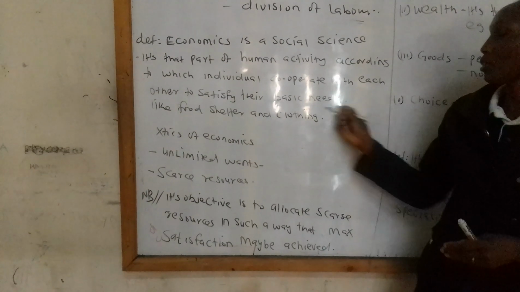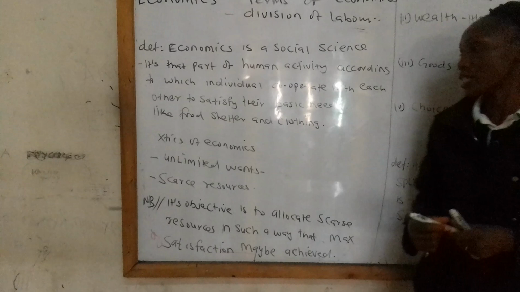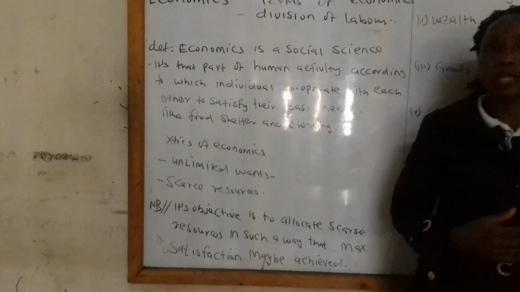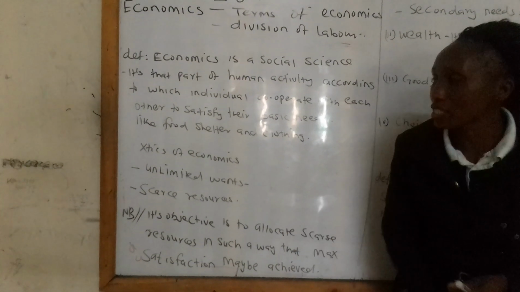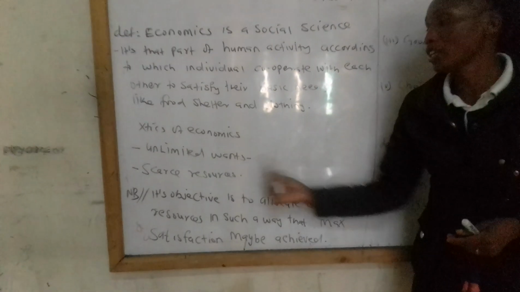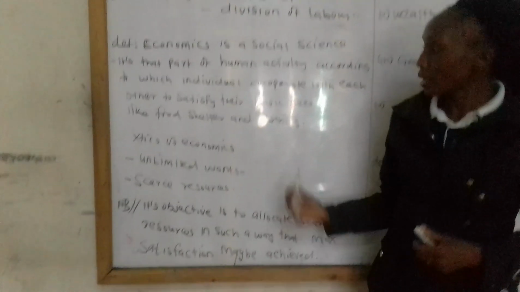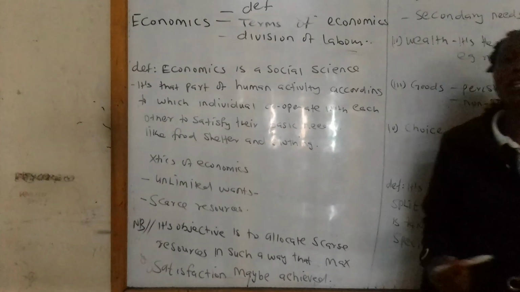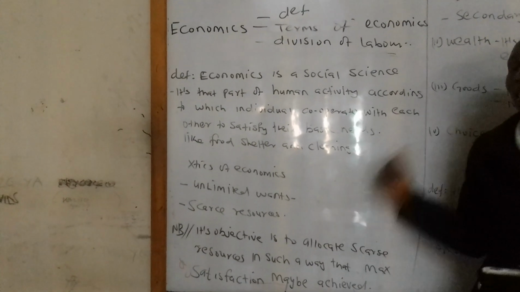But in most cases, when you talk of basic needs, you can never be satisfied with these needs. Let's take an example of clothing. Even if you purchase one cloth today, tomorrow you still need another. That's why we are concerned about the characteristics of economics: unlimited wants. Even if you purchase one today, tomorrow you still need another one. In terms of food, even if you take food in the morning, you still need another type of food during lunchtime and evening.